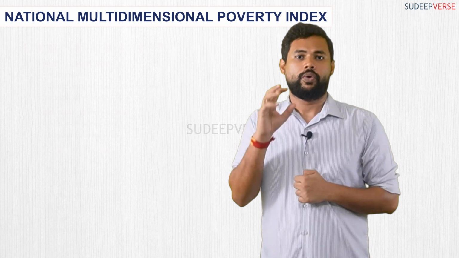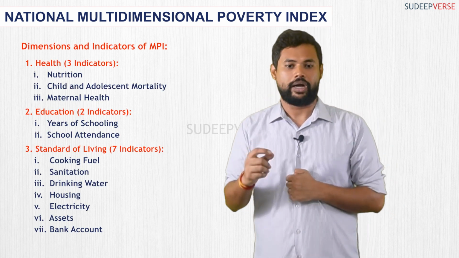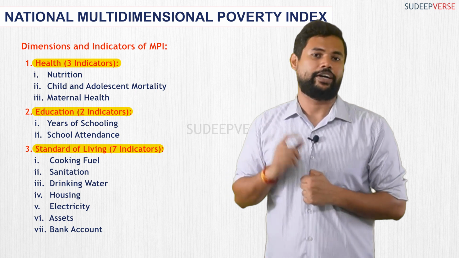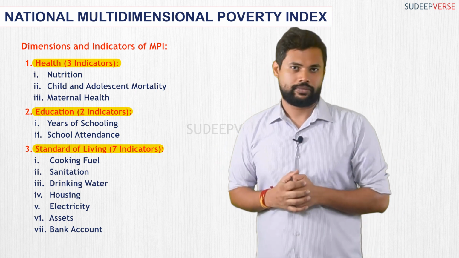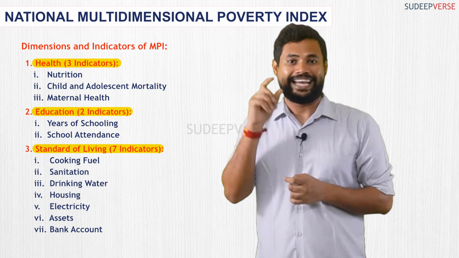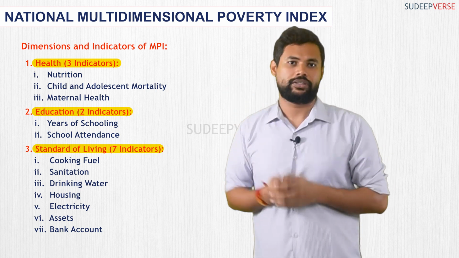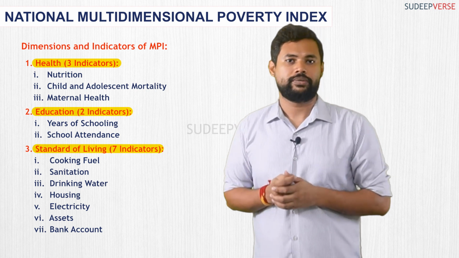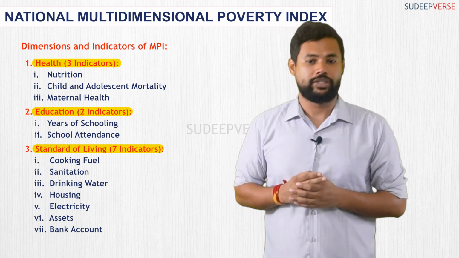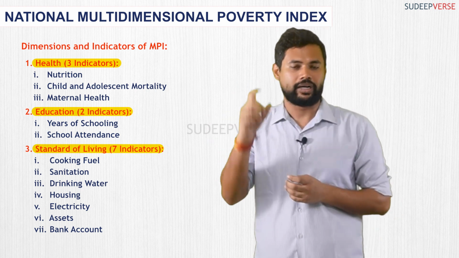Now, the 3 dimensions that the National Multidimensional Poverty Index uses are health, education, and standard of living. Within these 3 dimensions, there are 12 indicators. Let me go in order. In health, there are 3 sub-indices or indicators. Within health, the sub-indicators are: 1, nutrition; the second is child and adolescent mortality; and the third is maternal health. These 3 are under health.